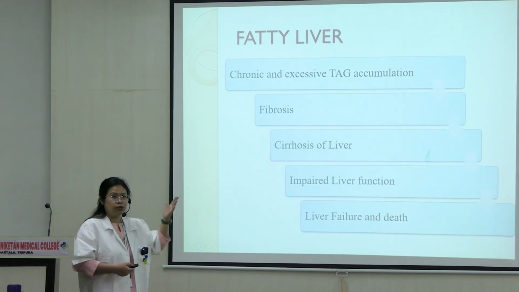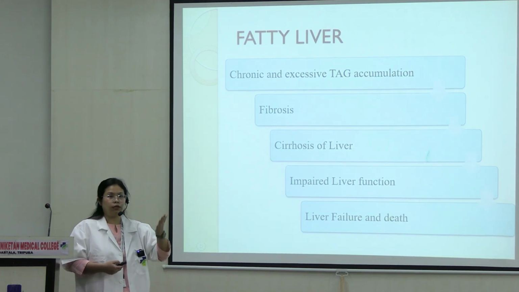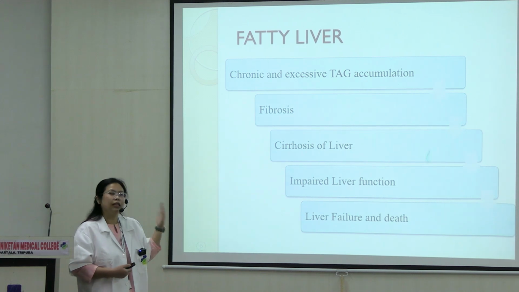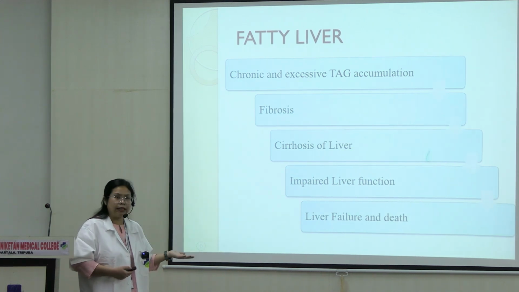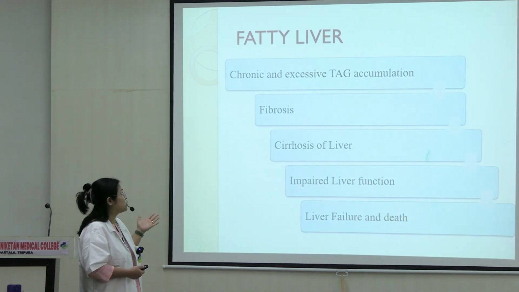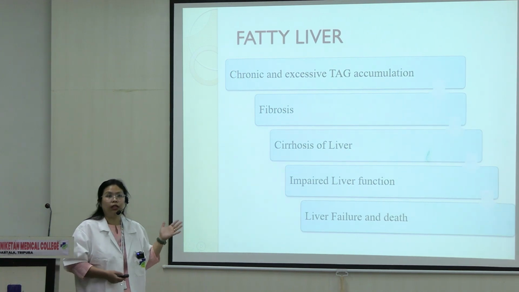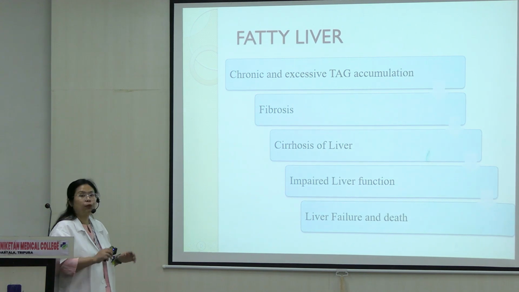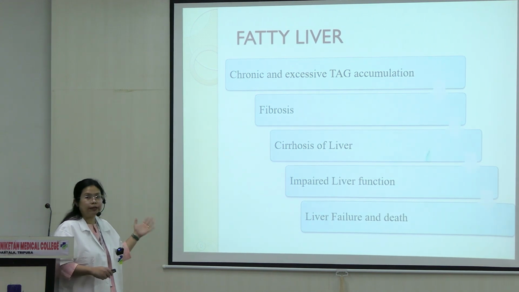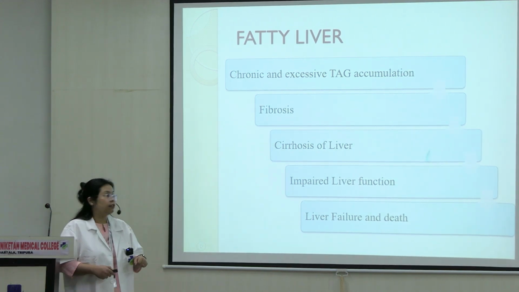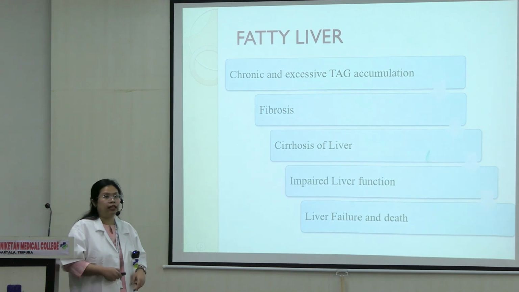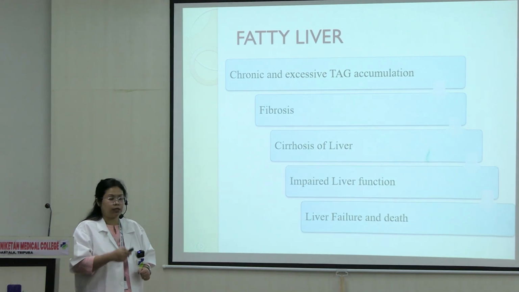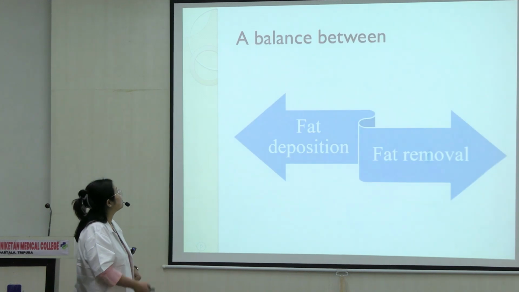Remember, fibrosis has its own stages, but fibrosis in the early stage might be reversible, but once it reaches the stage of cirrhosis, it is not reversible anymore. The liver cannot function normally anymore, no matter what you do, right? It impairs liver function and finally leads to liver failure and death. In this case, only liver transplantation is the choice.